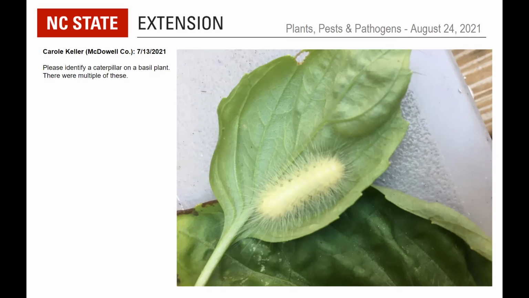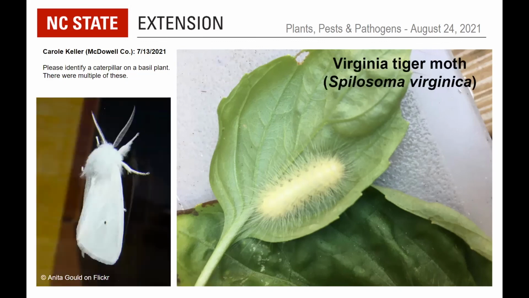So luckily caterpillars are somewhat easy from images. Some groups are very difficult because they're not very well characterized, but this is one of the macro moths. This is one of the bigger ones that are kind of less diverse and have usually more distinct caterpillars. This one is the Virginia tiger moth, Spilosoma virginica. Here's what the adult looks like over here. These very pretty white moths.